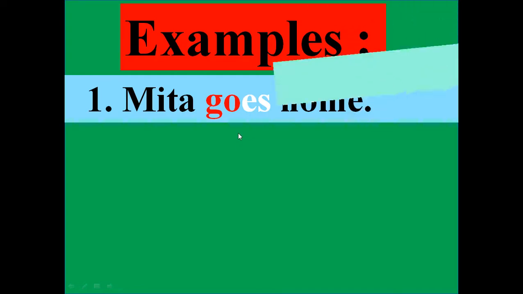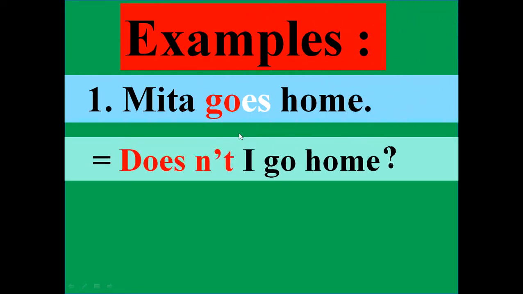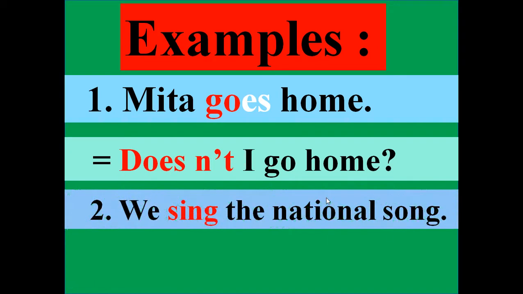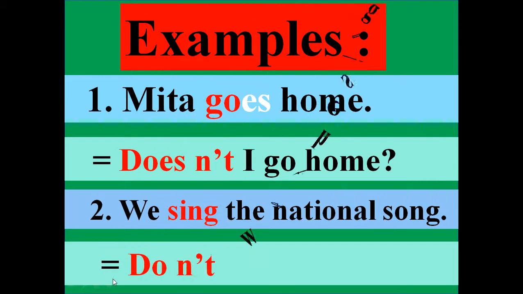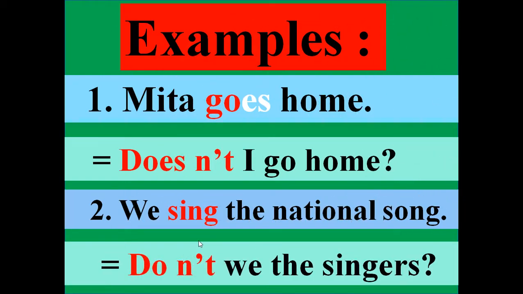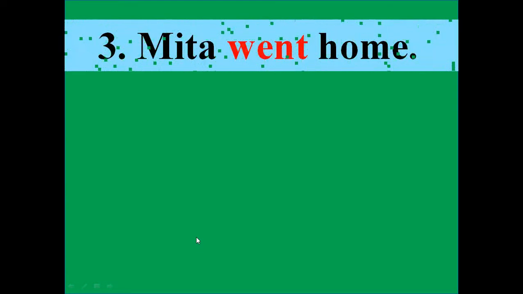So we need doesn't. Doesn't Mita go home? Next example, we sing the national song. Here is no s or es with main verb sing, so we need don't. If there is negative, we have to omit not.